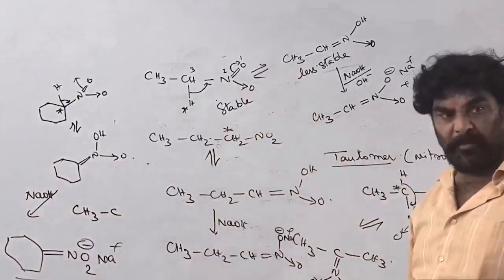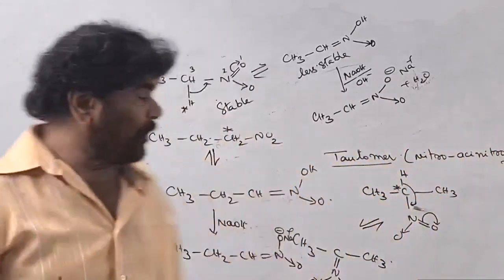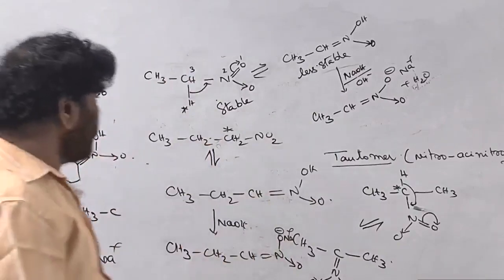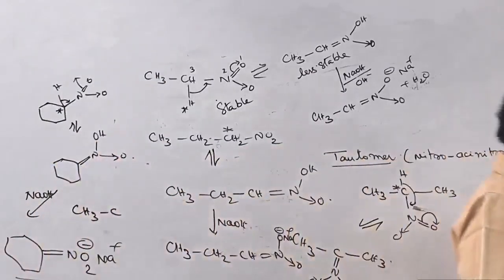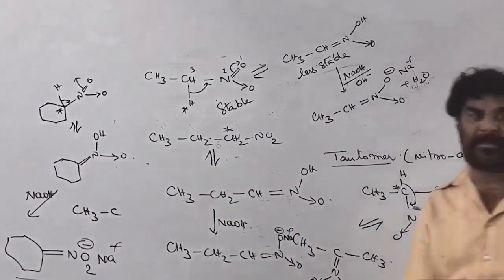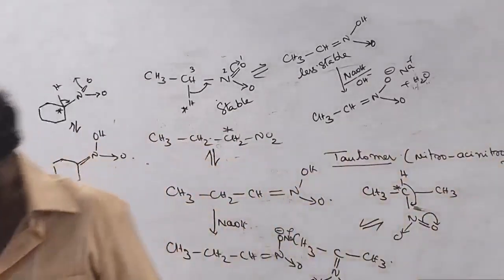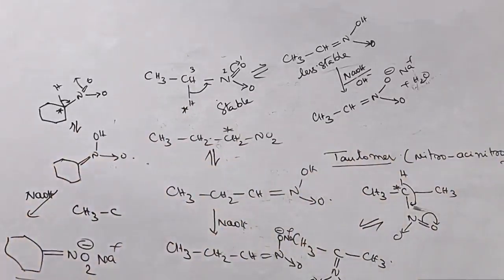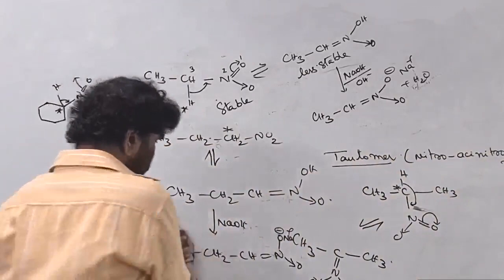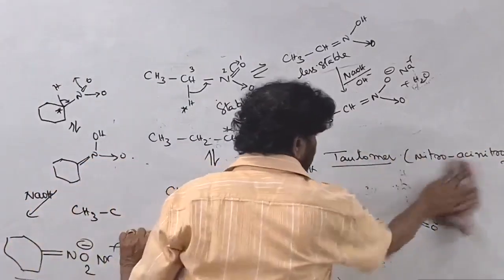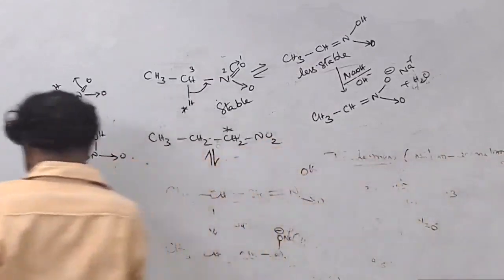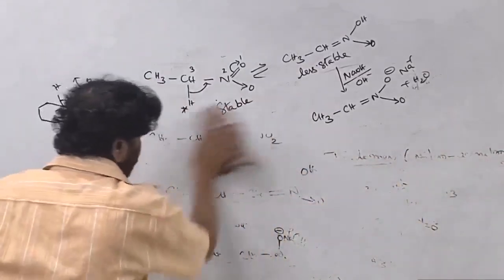See, primary and secondary nitro compounds, due to this property, are called pseudo acids. They readily react with sodium hydroxide and convert into sodium salts. Here tautomerism is possible, whereas a tertiary has no reaction.